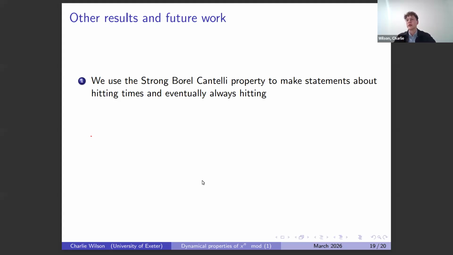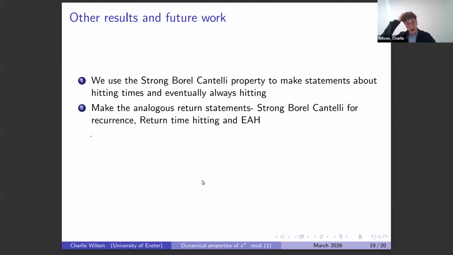So if I have a very, very small set, and I ask how long does it take for x_n of psi to actually hit that set, I can make really strong statements about that too. And the same for eventually always hitting. So instead of asking specifically that I want x_n of psi to land in A_n, I just ask do any of the x of psi, so x_1 of psi, x_2 of psi, etc., land in this set, and make statements about this, which is maybe less directly motivated by number theory, but it's natural in dynamics.